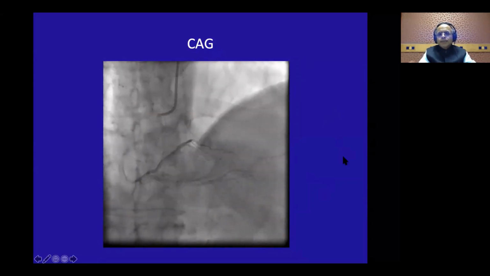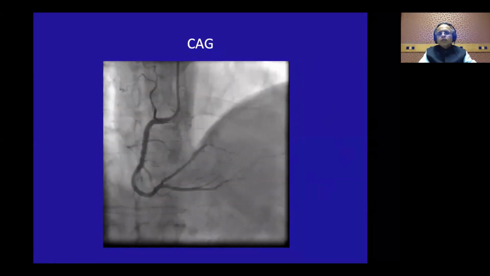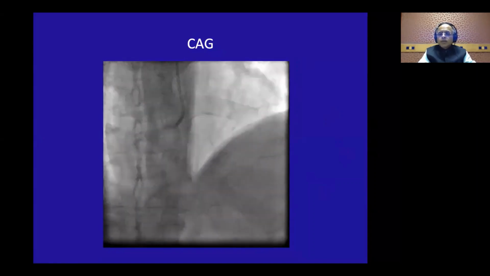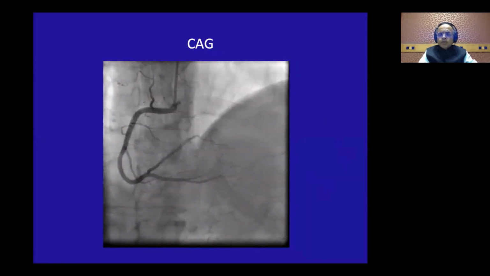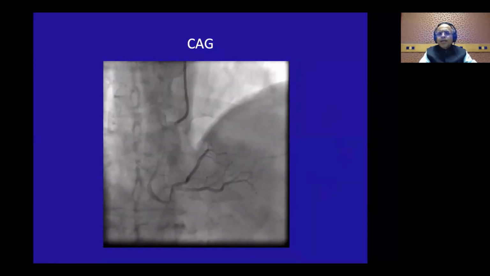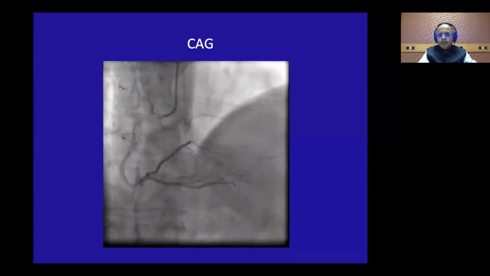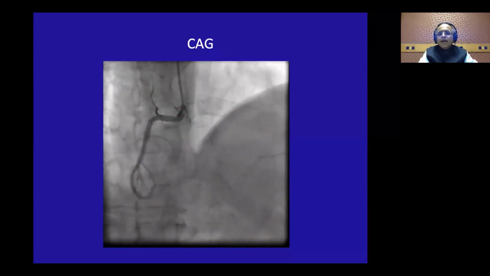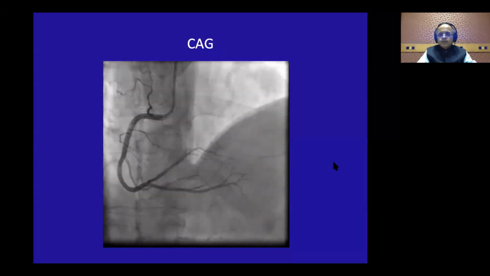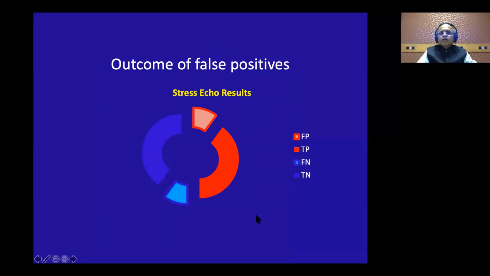You can have any problem with the microvasculature, the microvasculature flow reserve may be low in diabetics, or you may have subclinical cardiomyopathy also, and all of them can get unmasked when you do a stress echocardiography. So this is called false positive stress echocardiography.